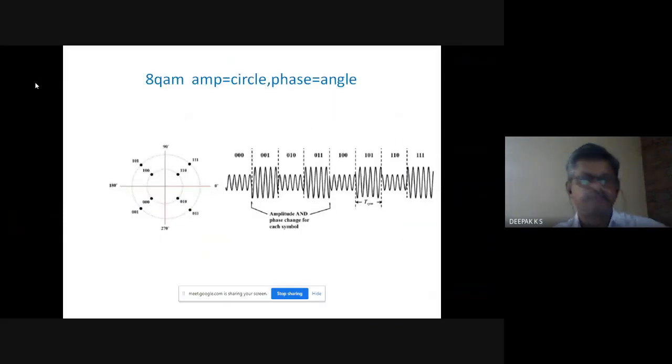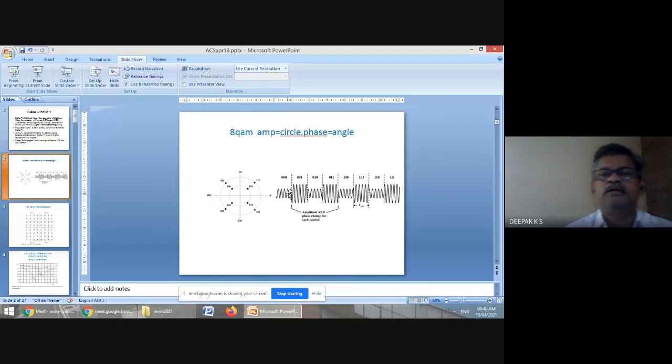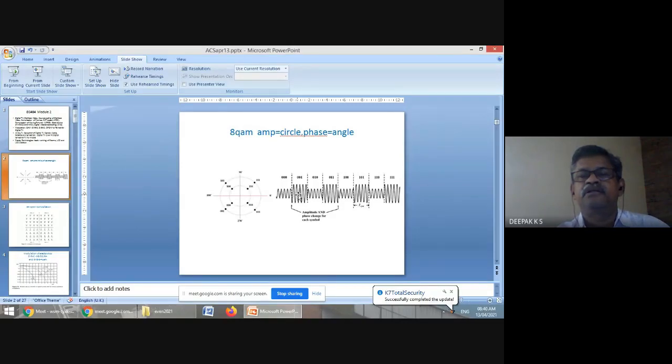So here, this symbol has an amplitude and a phase, and for this symbol, the phase is the same. So this is having the same phase. So 0, 0, 0 and 0, 0, 1. However, this amplitude is higher. So 0, 0, 1 has a higher amplitude. This has a lower amplitude. So amplitude is denoted by the distance from the center.